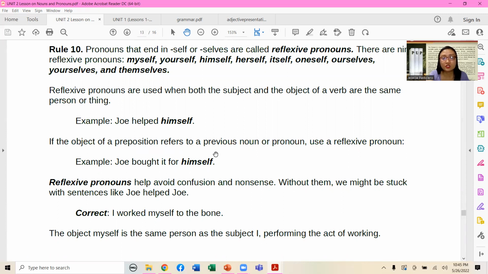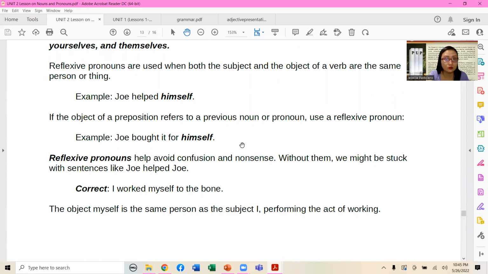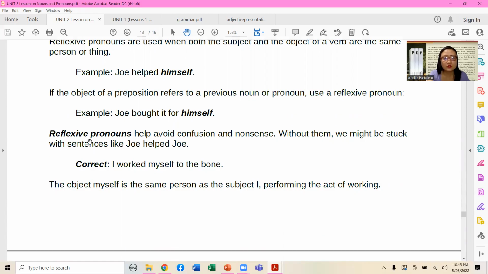If the object of the preposition refers to a previous noun or pronoun, use a reflexive pronoun. So in our example here: Joe bought it for himself. Reflexive pronouns help avoid confusion and nonsense. Without them, we might be stuck with sentences like "Joe helped Joe." So it should be "Joe helped himself."